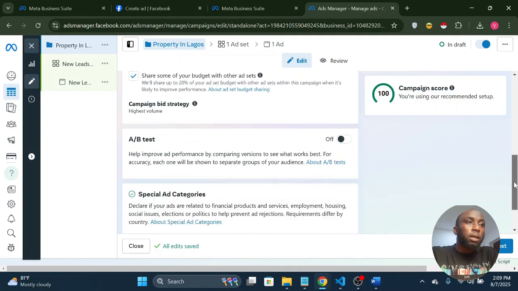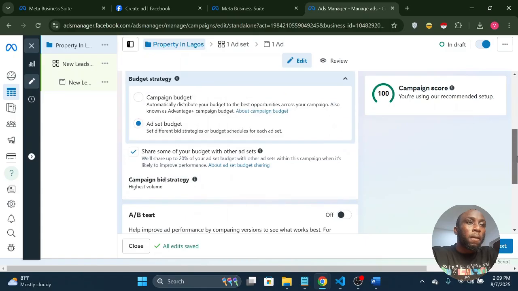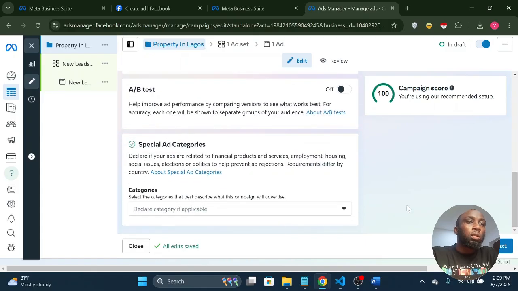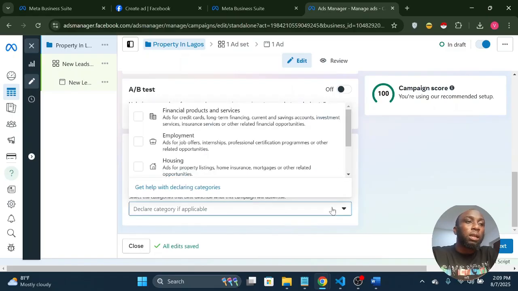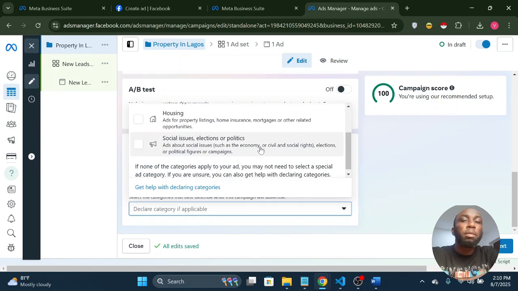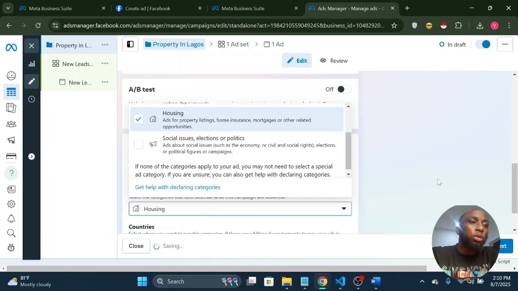It's also important that the two things you are doing here: you name your campaign, and if you are running real estate ads, you also select your category. This is for housing. If you are running a financial product or service, maybe for a bank, savings, investments, anything that falls under the financial sector, you select this. If you are doing employment, maybe you want people to apply for a job or internship, you choose this. If it's real estate, you choose housing. These are special categories. And the last one is if you are running stuff related to social issues or elections, you choose this. But for us, we are doing real estate, so we choose housing.